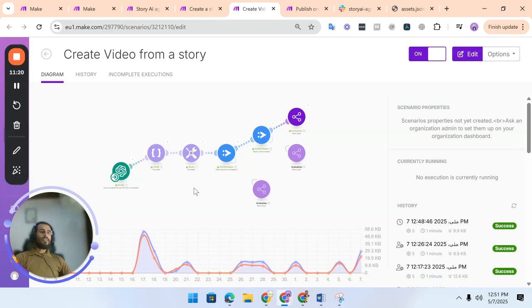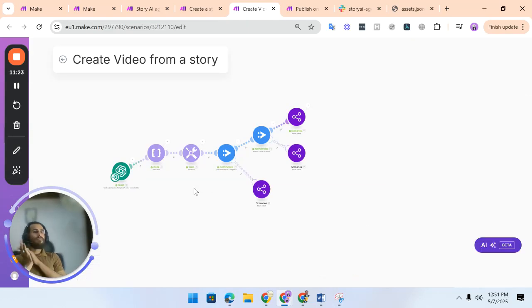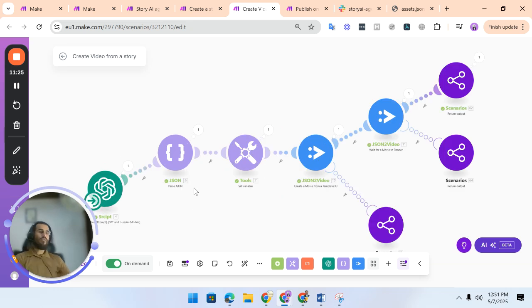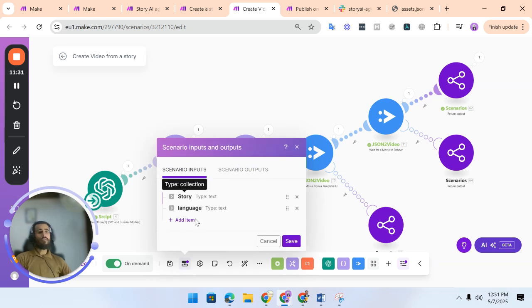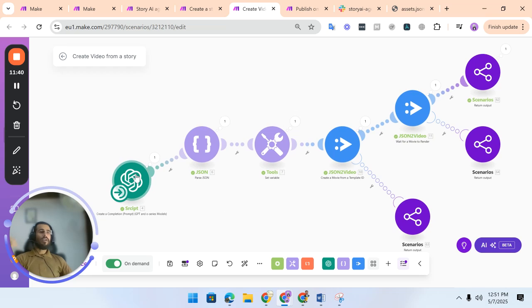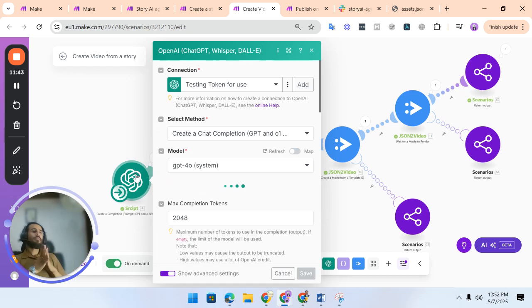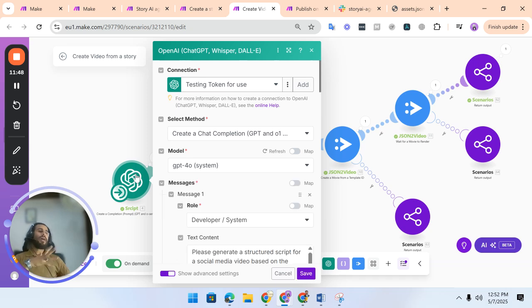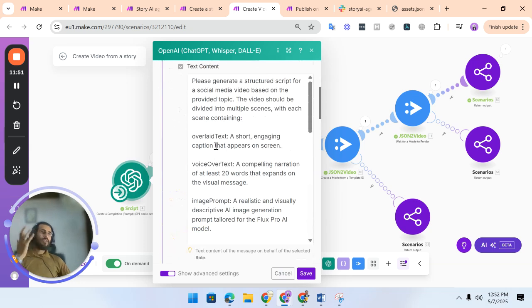So how it works is that in the inputs I have mentioned what I need to create a video. In the inputs I mentioned that I need a story and a language, because I need only these two things to create a video. And then I'm simply parsing a JSON. Based on the story I have to create scenes, and for the JSON to video I have mentioned what it has to do: overlay text, voice over text, and image prompt.